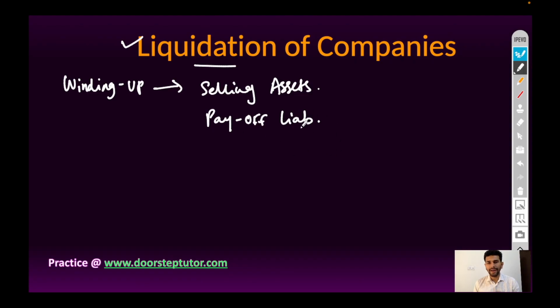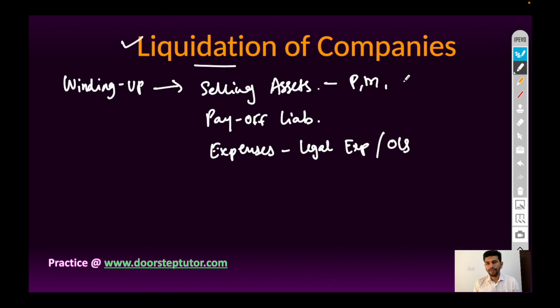all types of debts and outstanding expenses such as legal expense or liquidation expenses or dissolution expense. So assets can be plant and machinery, furniture and fixture, land and building, etc. The liabilities can be outstanding amount to the creditors. Raw materials are purchased on credit and they are the suppliers of the business. If loan is taken from the bank or any other financial institution,